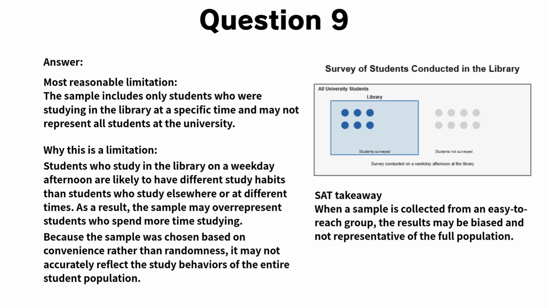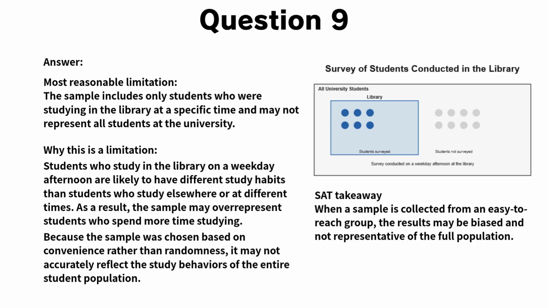Now, let's go through the explanation for question 9. The researcher wants to estimate how much time all students at a large university spend studying each week. However, the survey was conducted only among students who were studying in the library on a weekday afternoon. This creates a limitation because the sample was selected based on convenience rather than randomly.